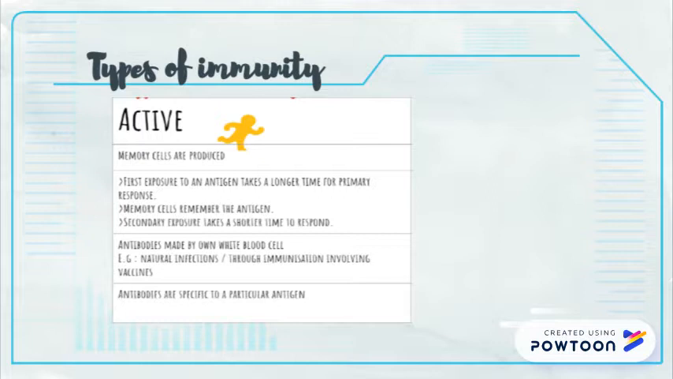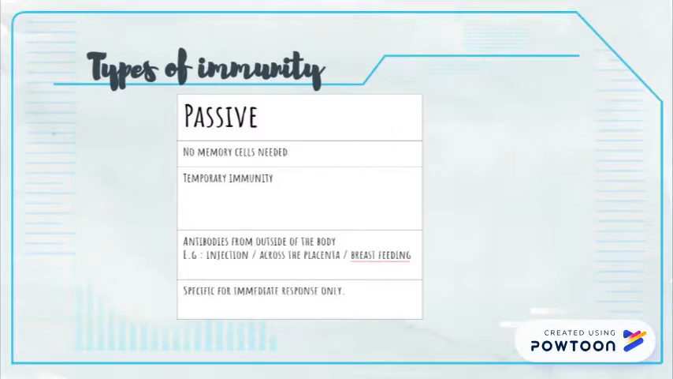Antibodies are made by our own body's white blood cells, for example, through natural infections or through immunization involving vaccines. Besides that, antibodies are specific only to a particular antigen. It is a temporary immunity and no memory cells are produced.